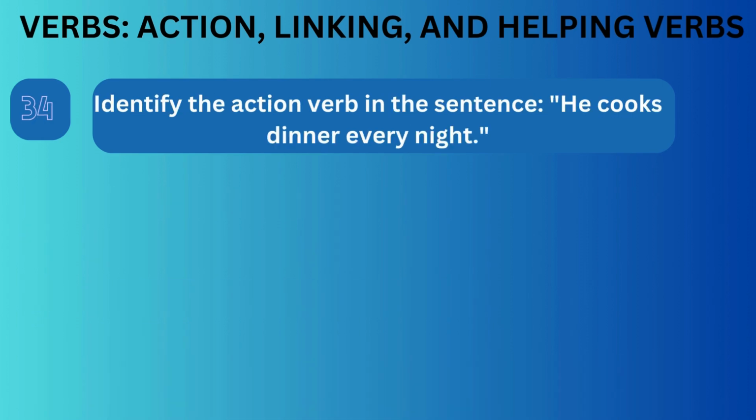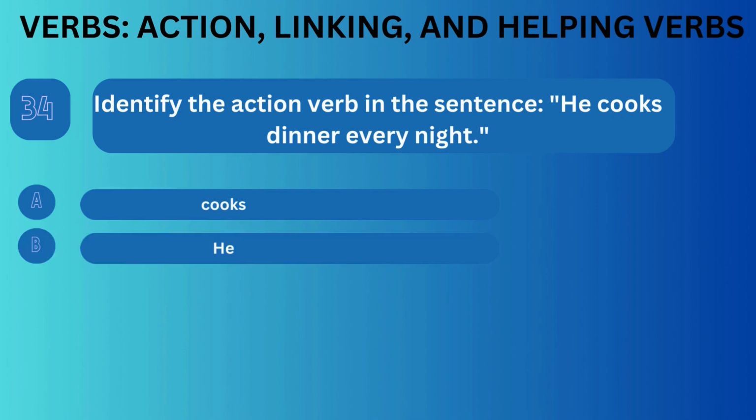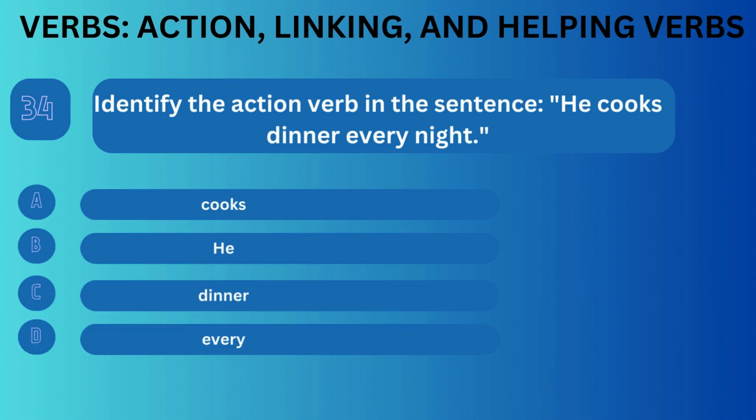Question number 34. Identify the action verb in the sentence. He cooks dinner every night. Option A, cooks. Option B, he. Option C, dinner. Option D, every.